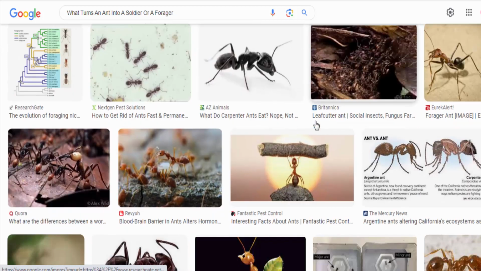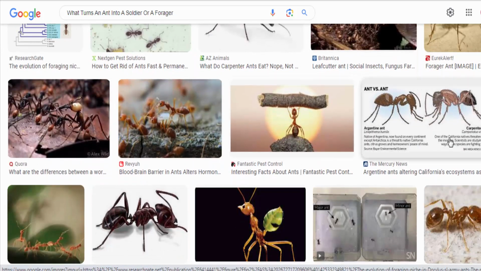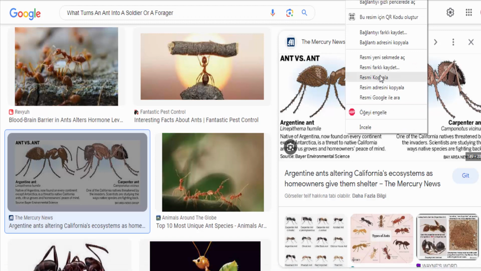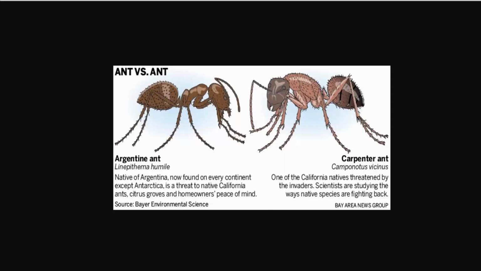The needs of the ant colony also influence caste determination. If the colony is under threat or requires more defenders, more ants may develop into soldiers. If there's a need for more foragers to gather food, more ants will develop into foragers.